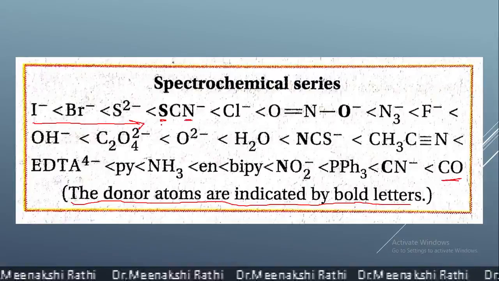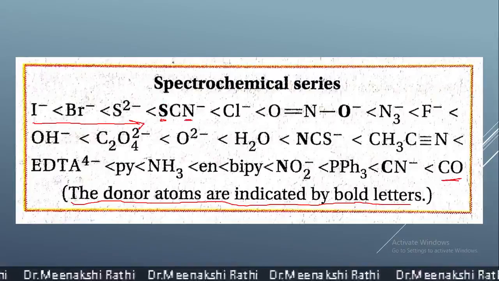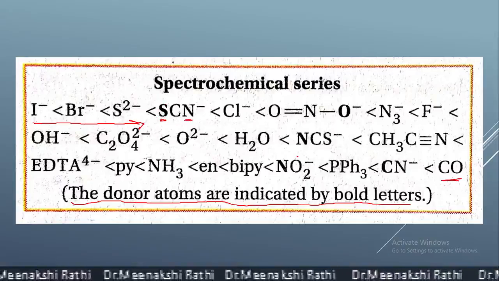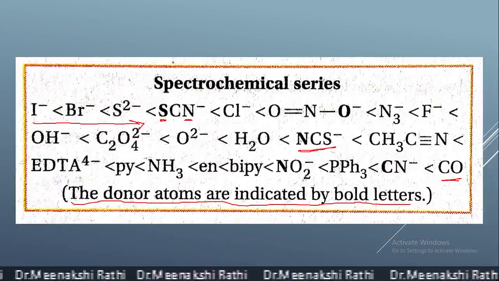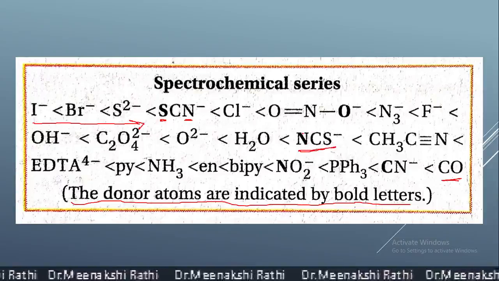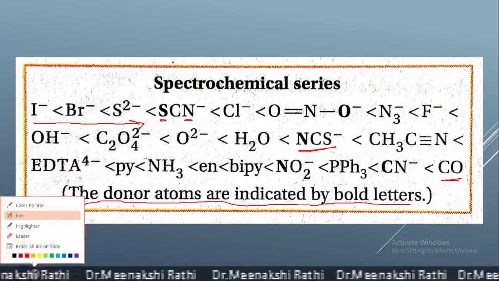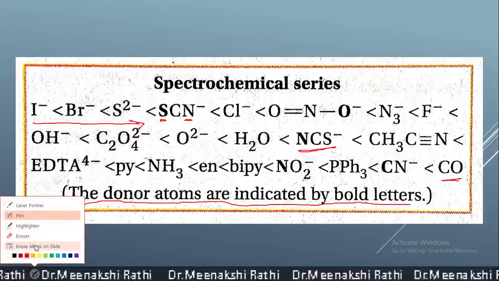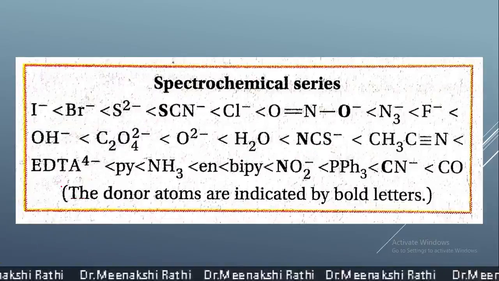But in this case, as sulfur is written in bold, it is the donor atom, while in this case, NCS, nitrogen is written in bold letter, so it is the donor atom. Okay, so here you need to use one trick to find out which one is the strong and weak ligand.